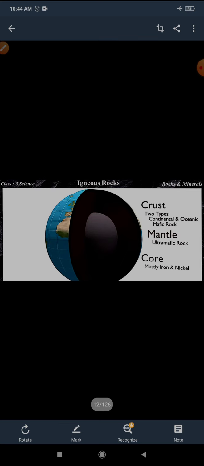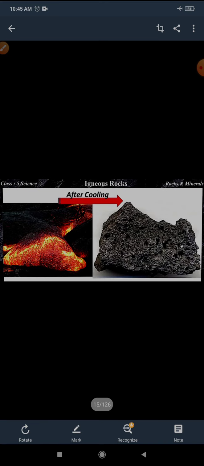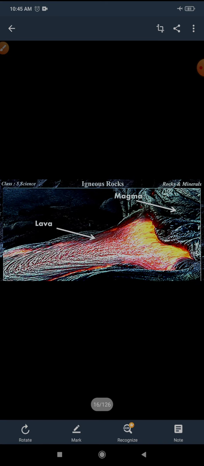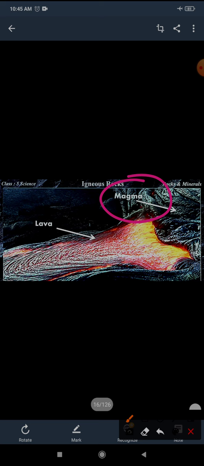The earth's core is made up of molten rock, and this molten rock is called magma. Here you can see in this picture, this molten rock is called magma.